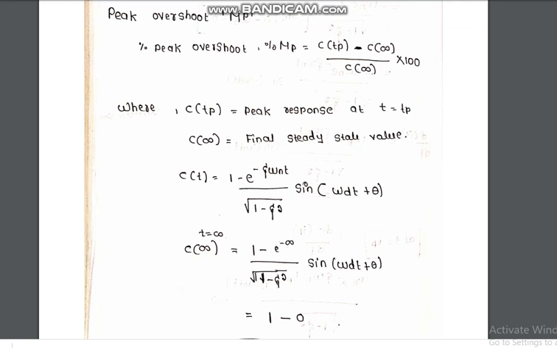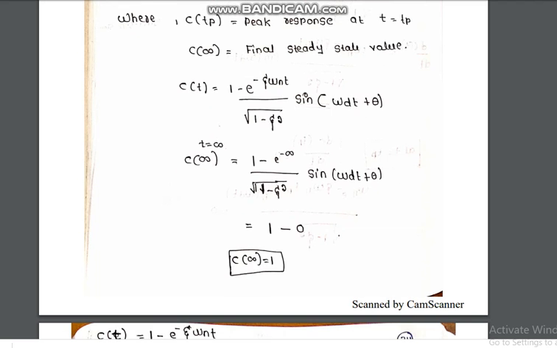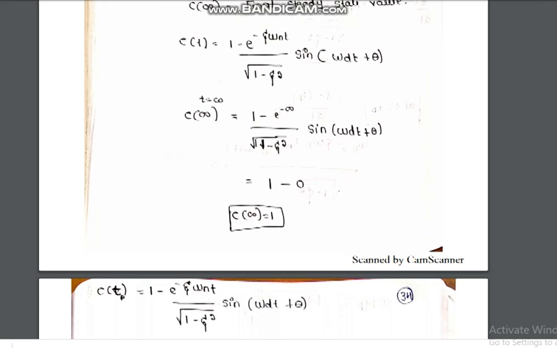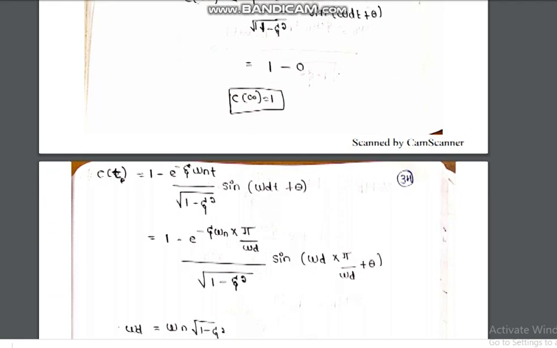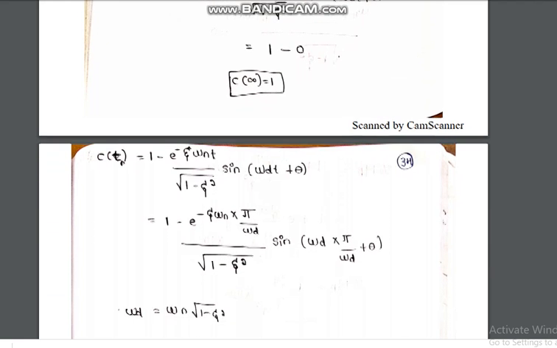So C of infinity is equal to 1 minus e to the power minus zeta omega n infinity divided by square root of 1 minus zeta square, sine of omega d t plus theta. So e to the power minus infinity will go to 0, and finally C of infinity is equal to 1. Now for the same expression we have to find out the response at peak time Tp.